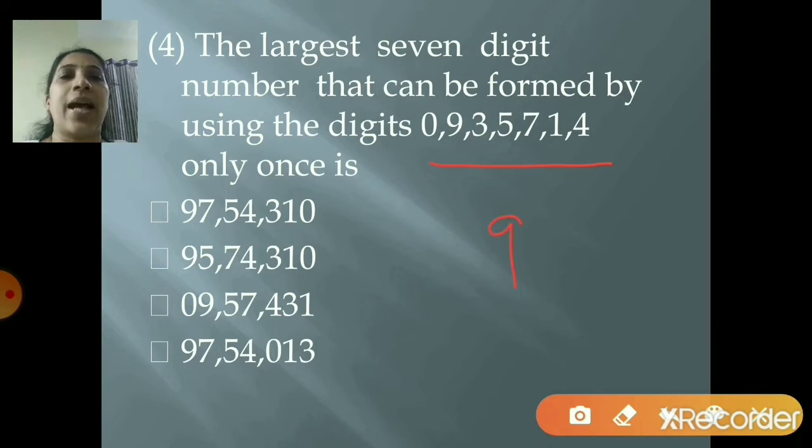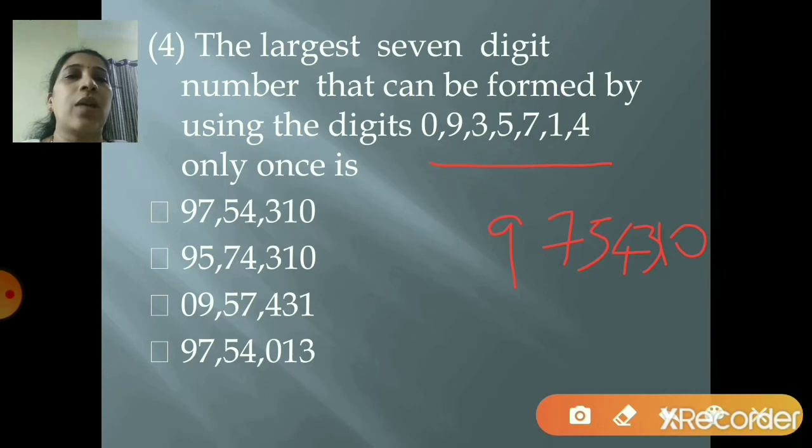So you'll write 9, right? This you are doing on your rough paper, right? Then which is the next number after 9? After 9 it is 7. So you will write 7. After 7, which is the next number? 5. So you will write 5. Now, which is the next number? 4. So you will write 4. Then after 4, which number is there? 3. So you will write 3. Then 1. And then you will write 0.